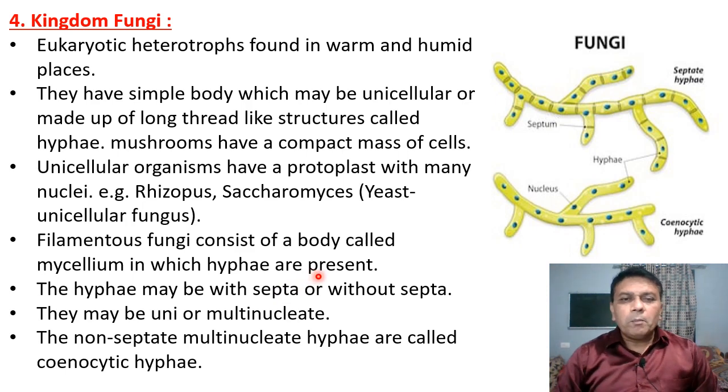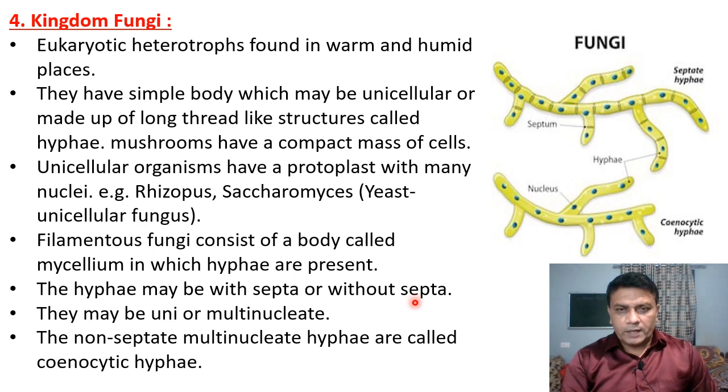So a number of hyphae come together to form a structure called mycelium. In this mycelium, a number of hyphae are present. The hyphae may be septate, with septa, or without septa.